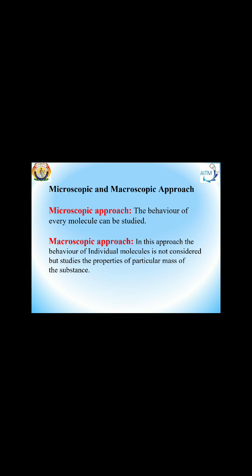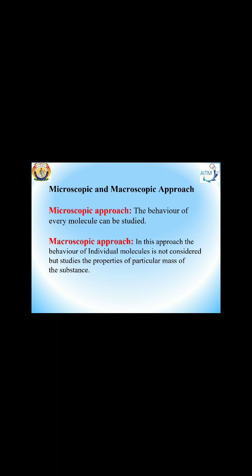Next, what does the macroscopic approach mean? In this approach, the behavior of individual molecules is not considered, but it studies the properties of a particular mass of substance. In the macroscopic approach you consider the system as a whole, throughout one substance. In microscopic we consider n number of molecules; in macroscopic, throughout the n number of molecules, you consider one.